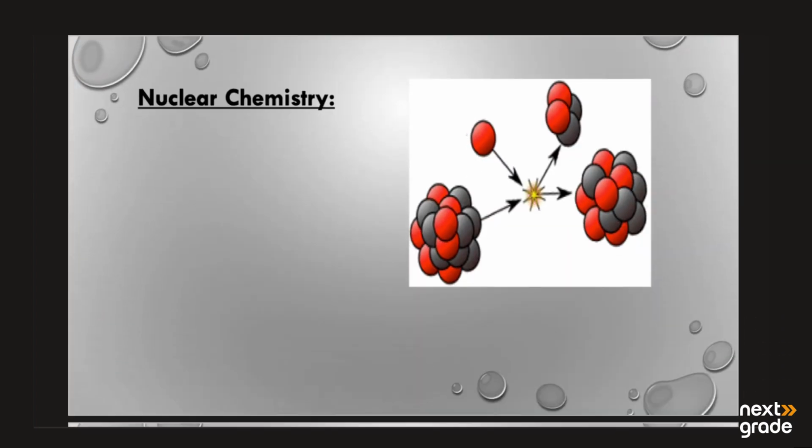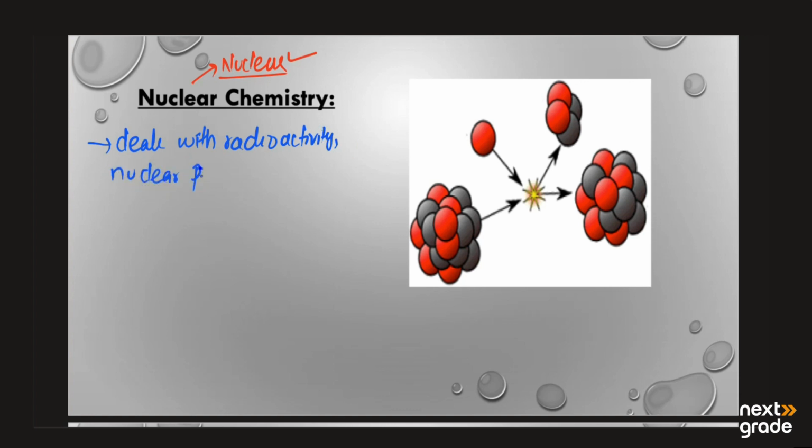Next we have the last branch of chemistry, that is nuclear chemistry. Nuclear chemistry, as is shown from its name, is related to the nucleus. It deals with radioactivity, nuclear processes and their properties.